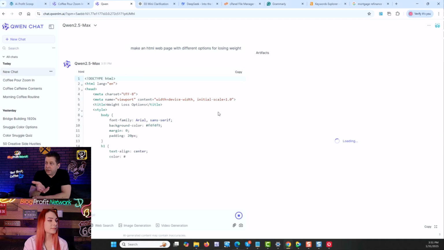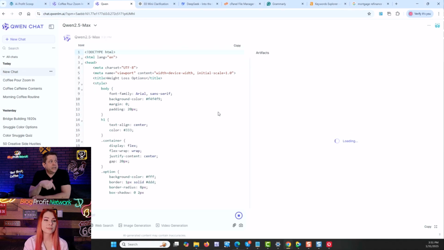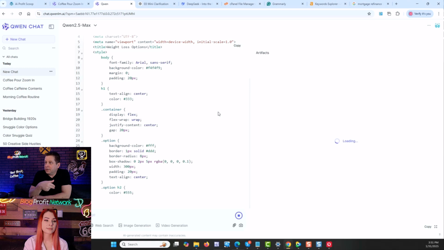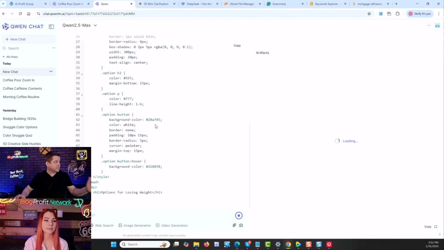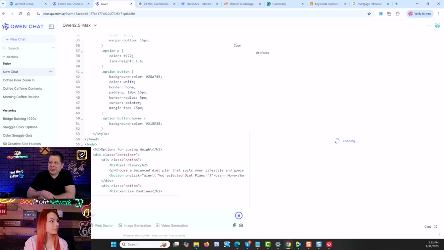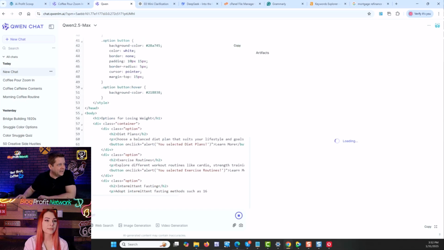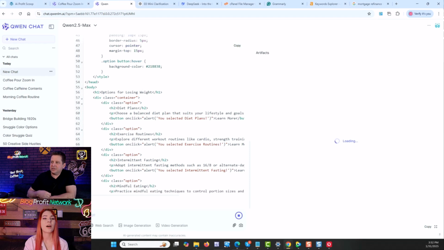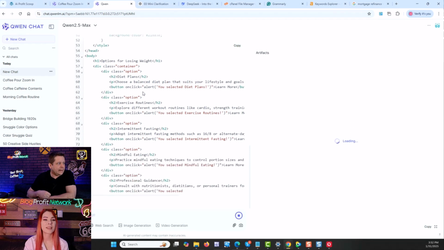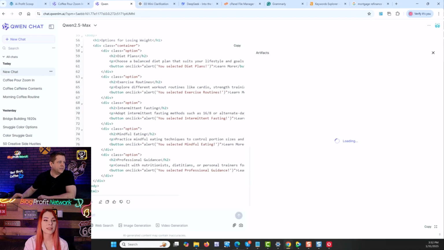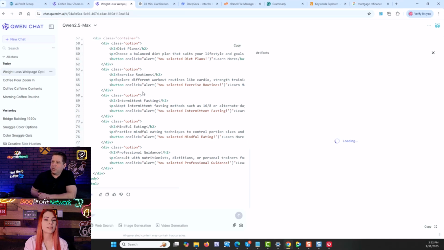It's going to do the HTML on one side, which I like, and it has the artifact or the preview in the other one, which I think is really cool because you can see, okay, where is this going? You know what would be a really cool feature? What? If I could highlight code and see where that is on the page. Oh, yeah, that would be nice. That would be good. And that is something you can do with a WYSIWYG web editor.